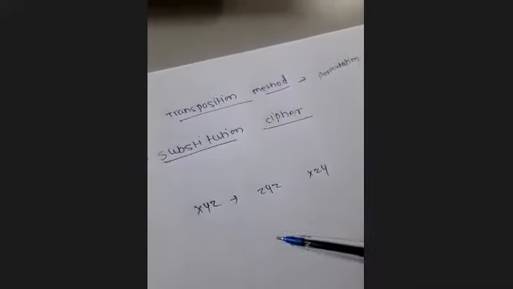So in this substitution cipher method, we have some types. Types like Caesar cipher, then monoalphabetic cipher, Playfair cipher, then we have Hill cipher, one time pad cipher.